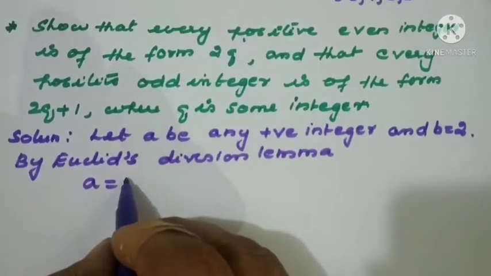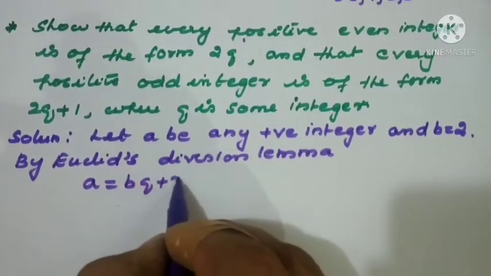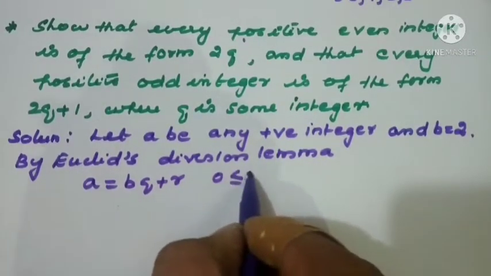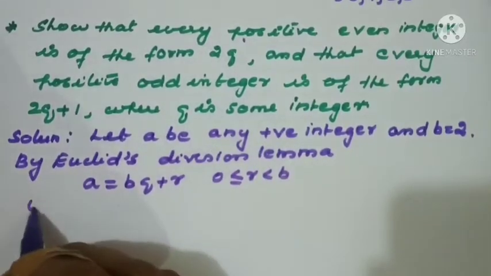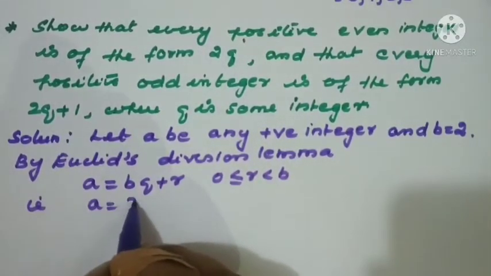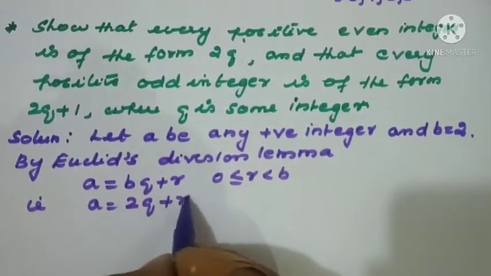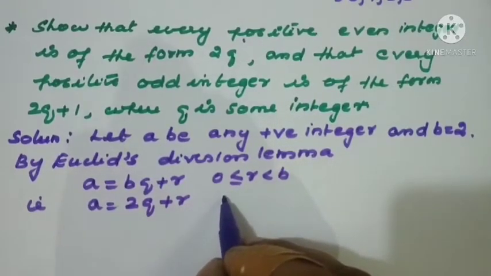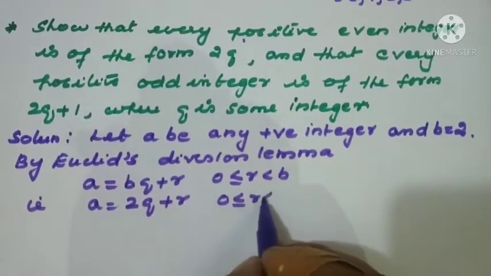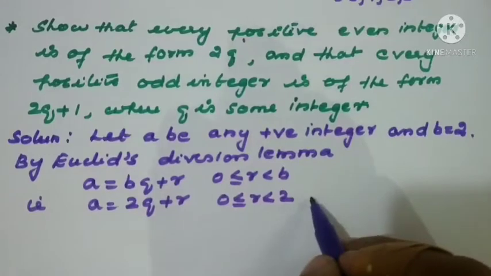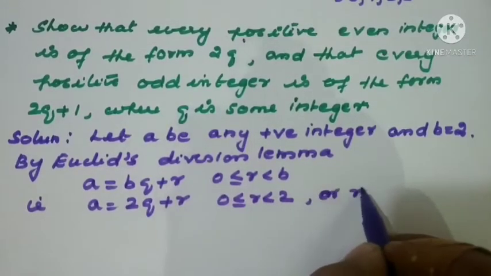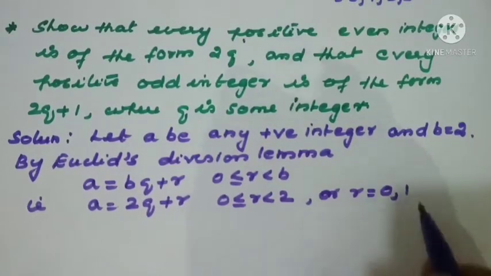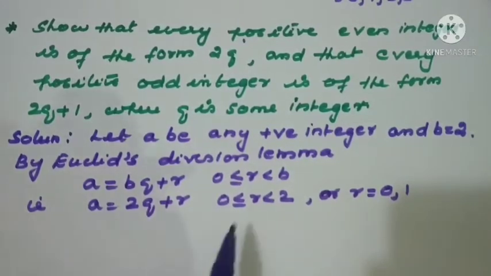I'll write first a = bq + r, where 0 ≤ r < b, that is a = 2q + r. Here 0 ≤ r < 2. This implies r equals 0 and 1 only. Equal to 0 and less than 2. So what is the value? 0 and 1 only are possible.